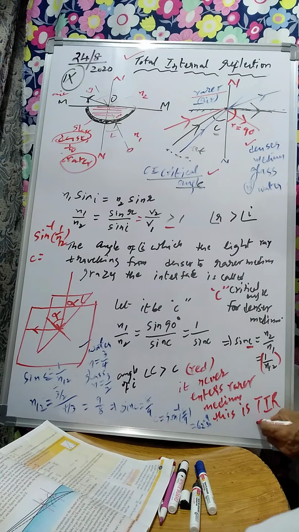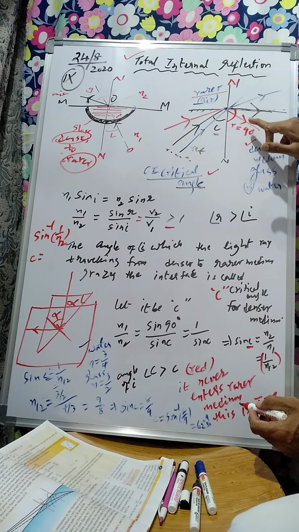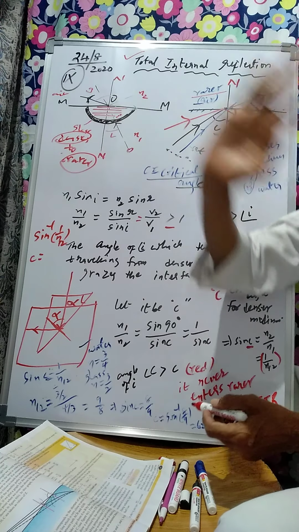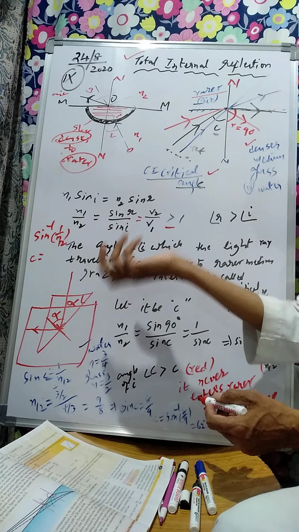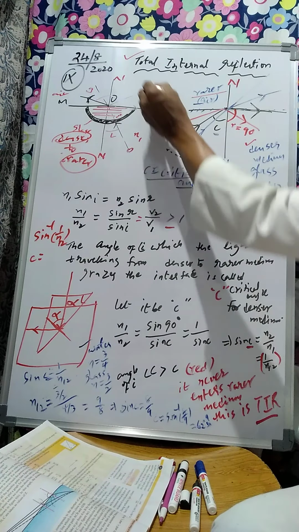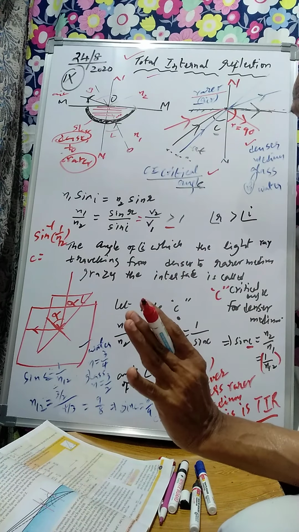Now let us say for this it enters, and see the red line, it shows the red line never enters the rarer medium. This phenomenon is called total internal reflection, where light rays when traveling from denser medium to rarer medium stay inside the medium at that angle or angles greater than the critical angle. Such a phenomenon is called total internal reflection. So now these are some examples.